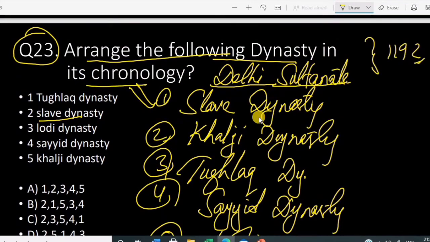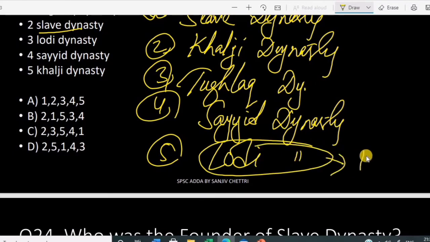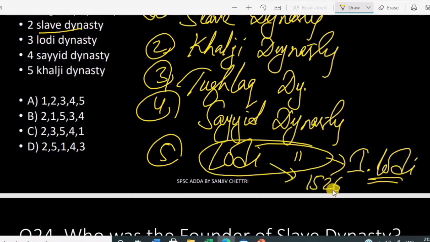Now you can figure out. So after this Battle of Tarain, the Delhi Sultanate Empire started, right? Now after this Lodi, the last ruler Ibrahim Lodi got defeated by Babur. Okay, Babur defeated Ibrahim Lodi in the first Battle of Panipat, which was held in 1526. This is how the Mughal rule was established. Okay, Mughal को जुन empire छ, this is how it was established in India. So this was the chronology.